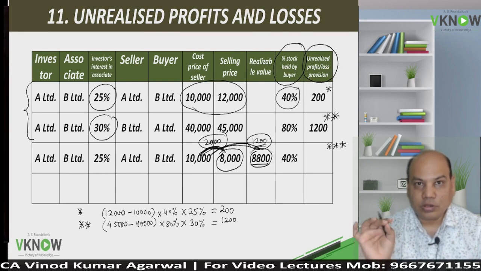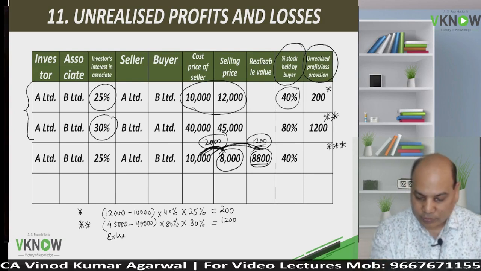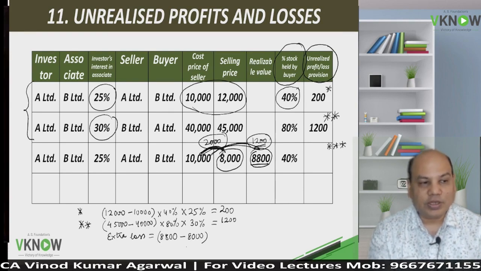Genuine loss is 1200. How much is bogus loss? Extra loss, additional loss they have tried to create is 8800 minus 8000. That is 800 is the bogus loss, artificially created loss. 1200 is genuine.